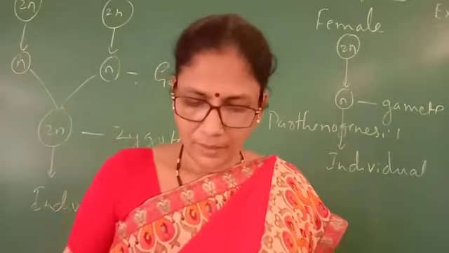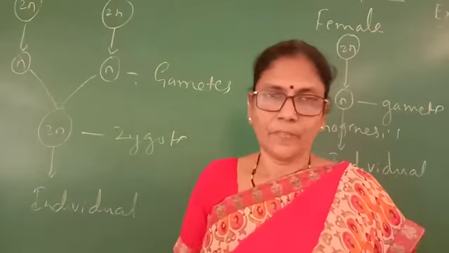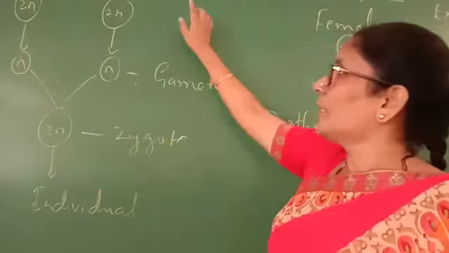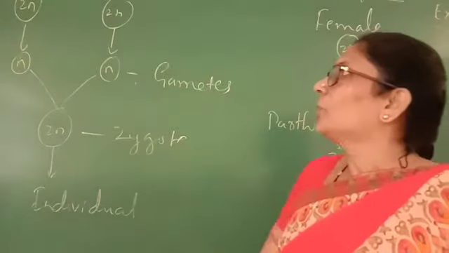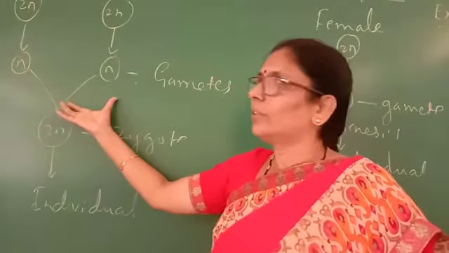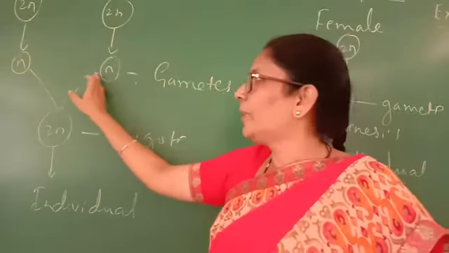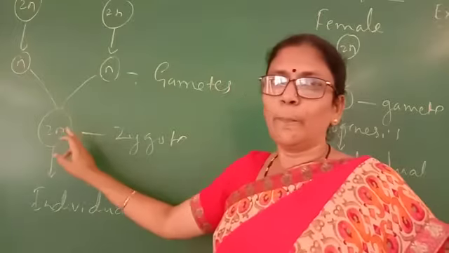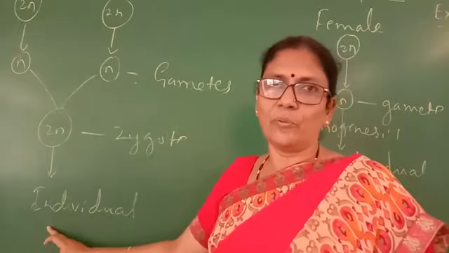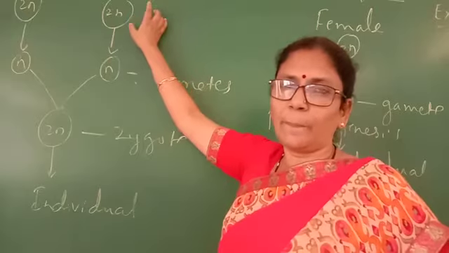Hello, good morning. In today's class, I am going to discuss with you fertilization. So already we know what is the meaning of fertilization. Fertilization is also called syngamy, where two parents or a single parent may produce two different gametes. One is a male gamete, another one is a female gamete. When these two gametes fuse together, a diploid zygote is formed, and this zygote will later develop into an individual. This whole process we call fertilization or syngamy.